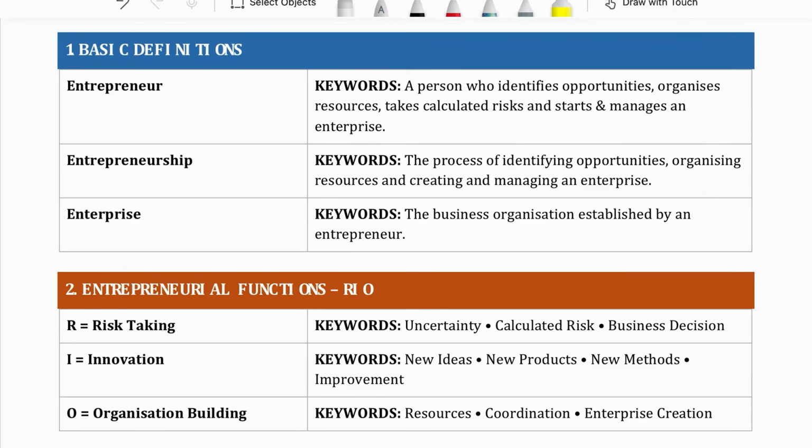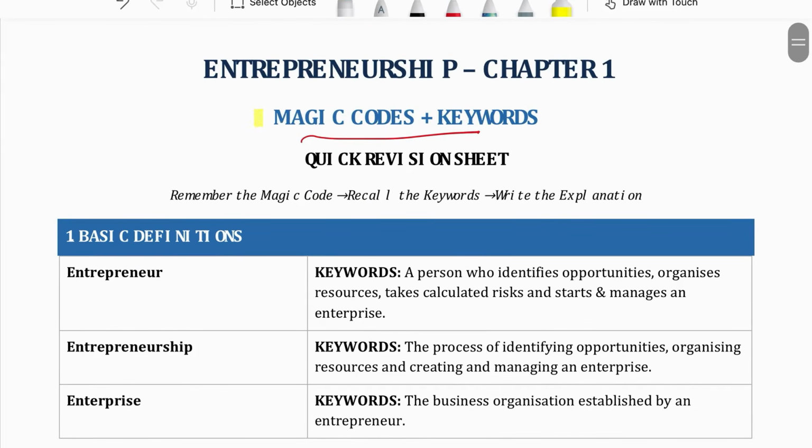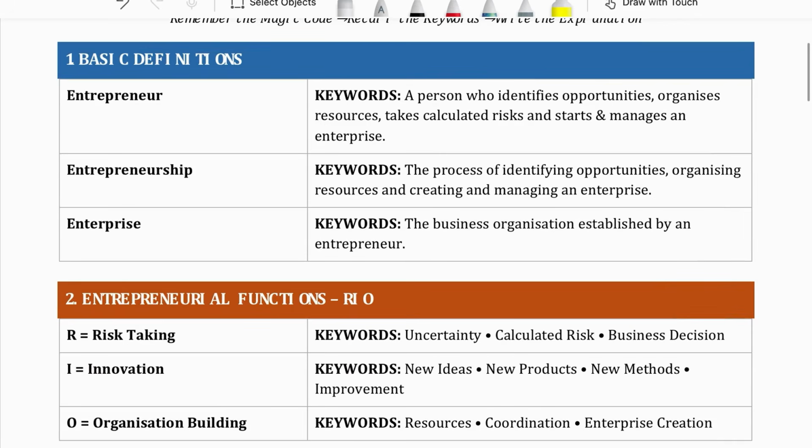As you can see on my screen, the magic words are given there. So we learn with these magic words, magic codes plus keywords. Keywords will help you in writing the explanation. First, the definition we have to do is of entrepreneur.